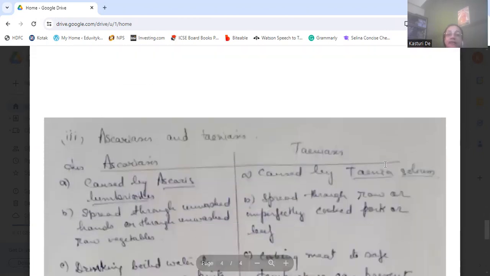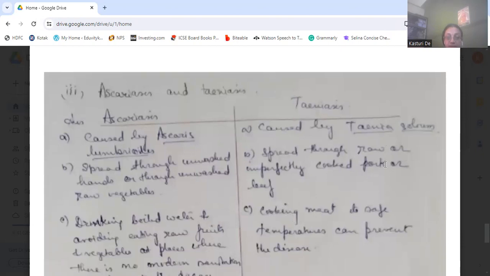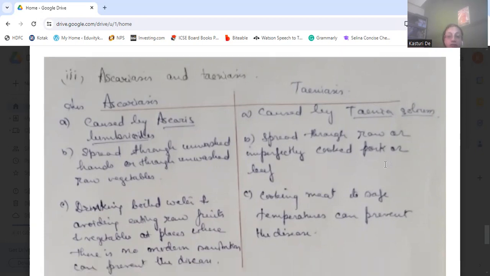Next is the difference between ascariasis and taeniasis. Ascariasis is caused by Ascaris lumbricoides, whereas taeniasis is caused by Taenia solium. Ascariasis spreads through unwashed hands or unwashed raw vegetables, whereas taeniasis spreads through raw or imperfectly cooked pork or beef. That is, through meat it spreads.